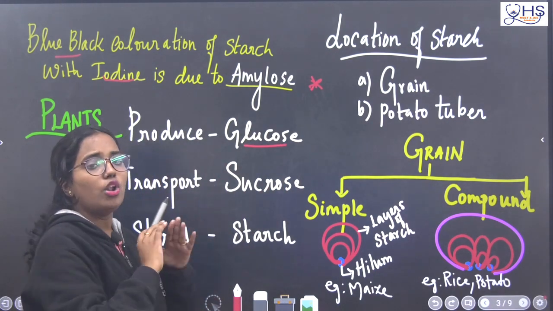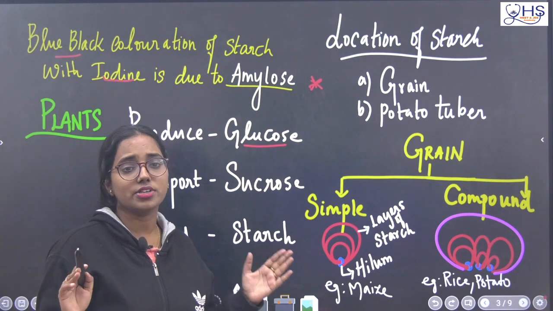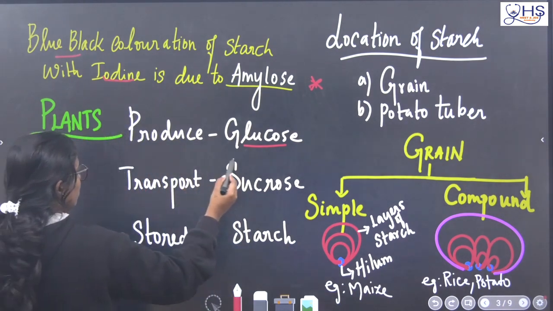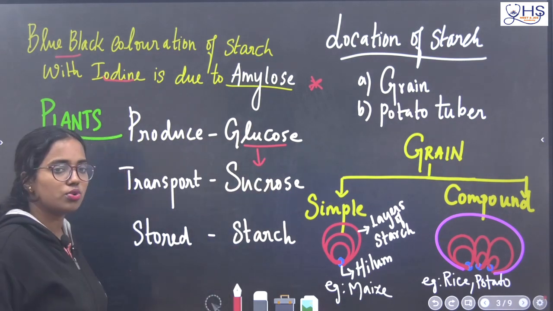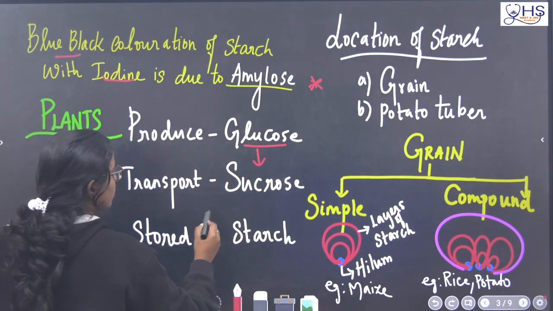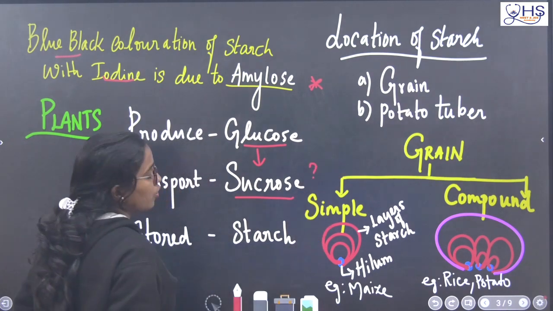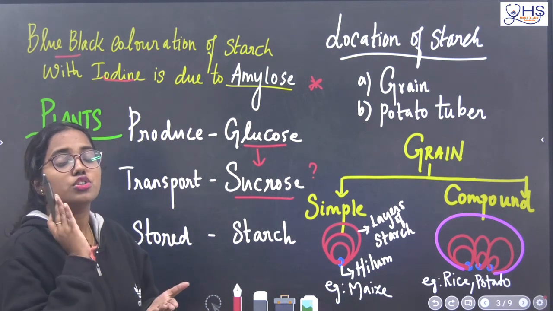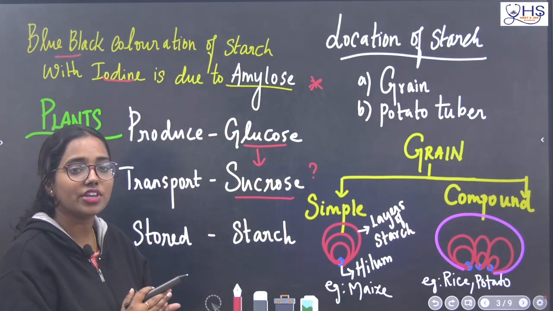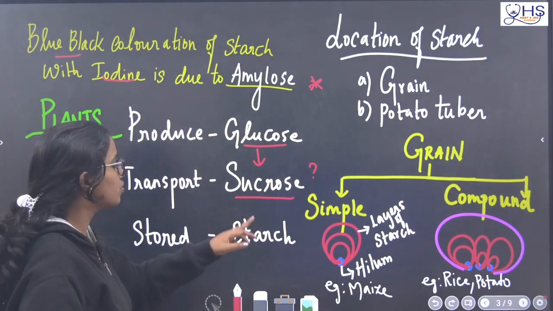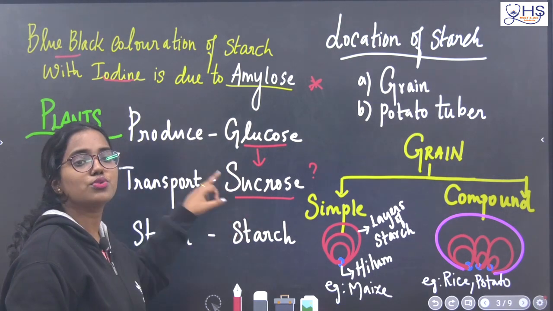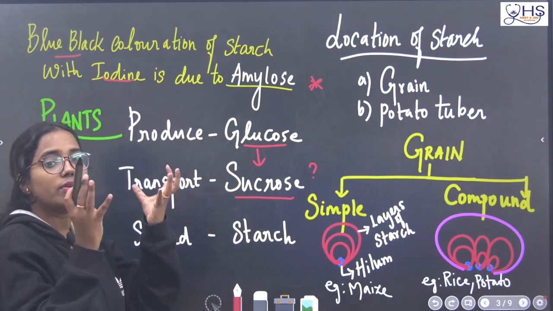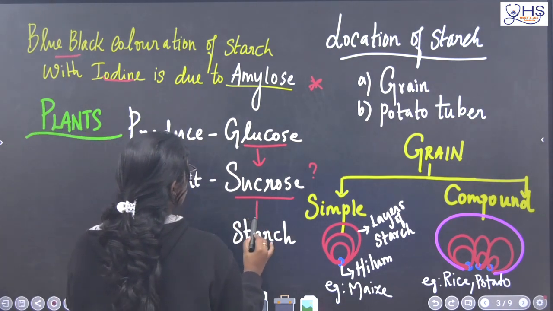Okay. Plants produce glucose. Any plant, all the plants in the universe, have the technique to produce glucose. The produced glucose is transported as sucrose. Why is it transported as sucrose and not as glucose? Because sucrose is the only disaccharide which has a non-reducing nature, and the sucrose will be stored as what? Stored as starch.